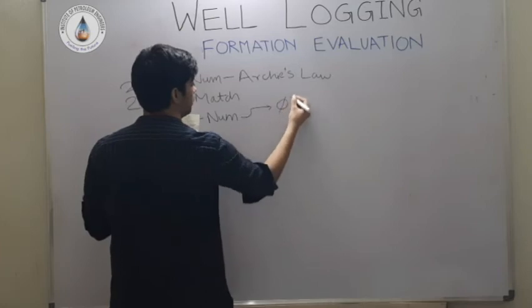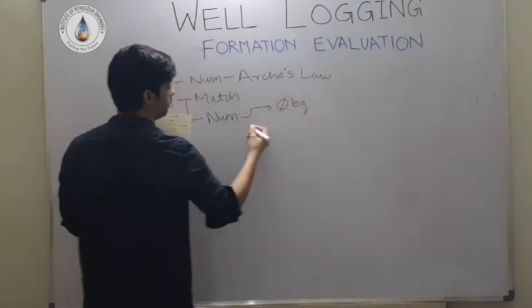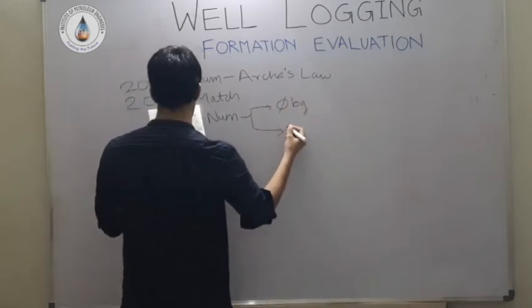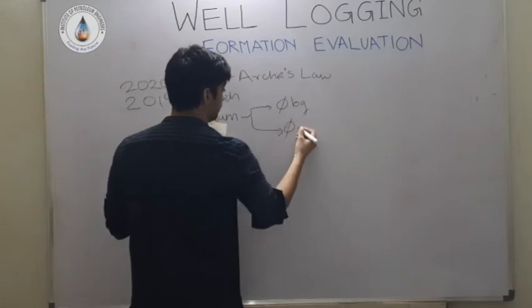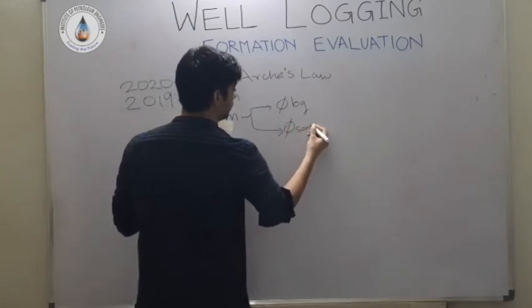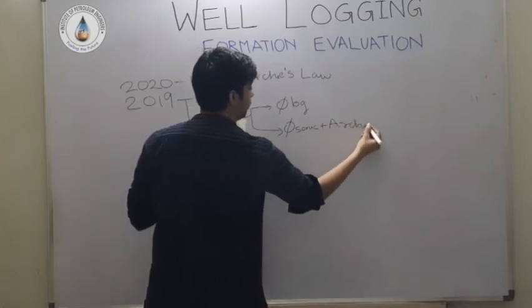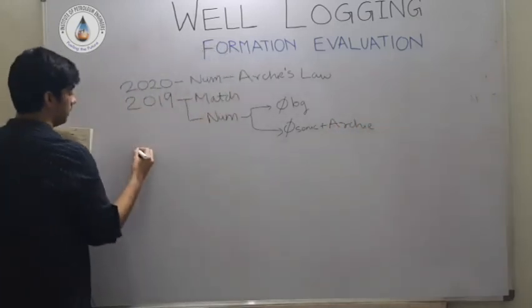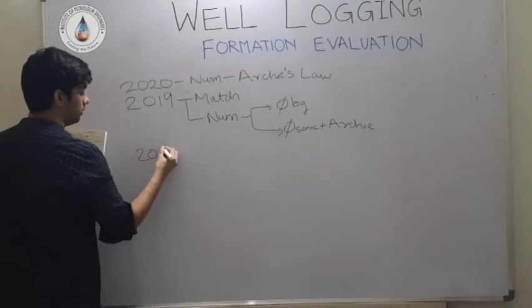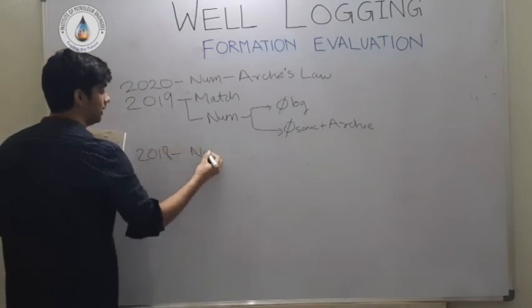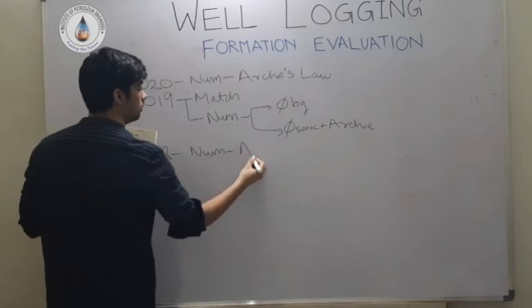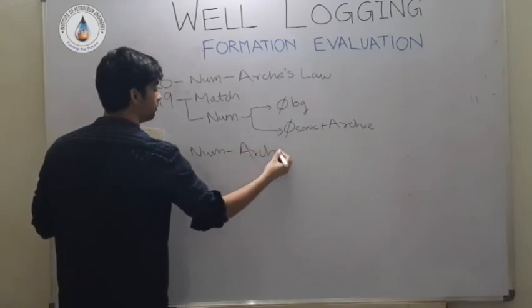One of them was for porosity logs. Another one included a numerical on sonic log, plus it also has some concept of Archie's law. In 2018, again a numerical on Archie's law was asked.